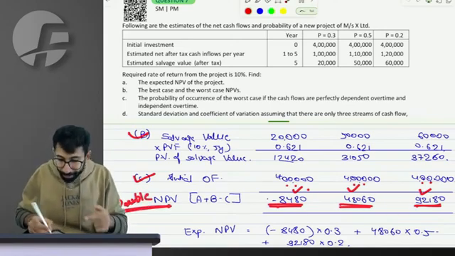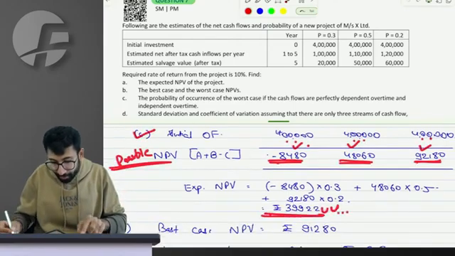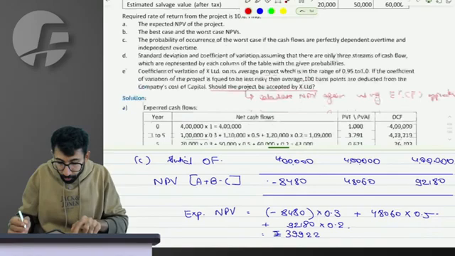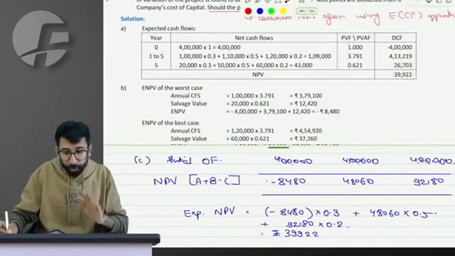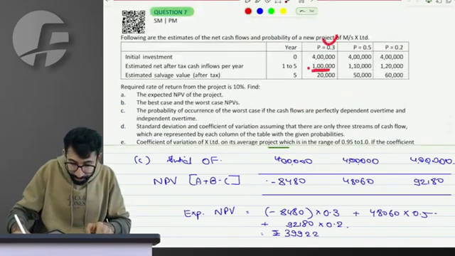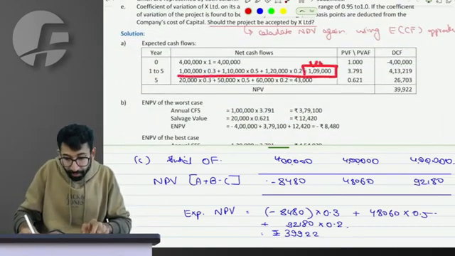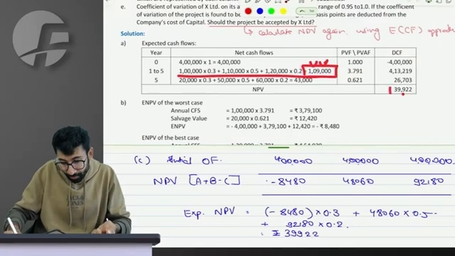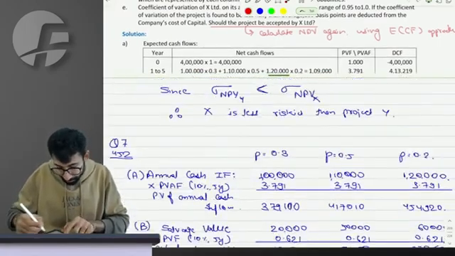And with the probability of 0.3, 0.5 and 0.2, the expected NPV is 39,922. Sir, if you follow this approach, the answer is going to be same. Which approach? Where you first do the expected cash flow. That 1 lakh cash flow has 30% chance, this cash flow has 50% chance, this cash flow has 20% chance. The expected cash flow is 1,09,000. Then you calculate NPV, answer is same.